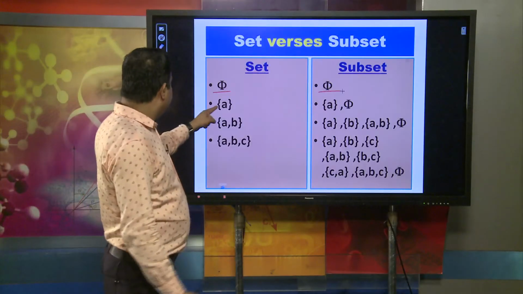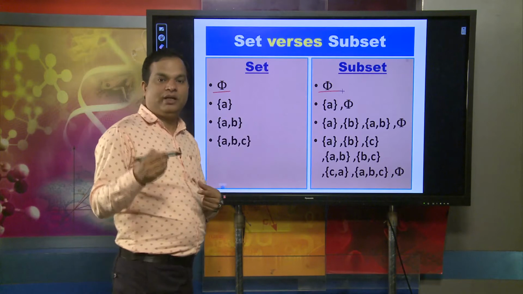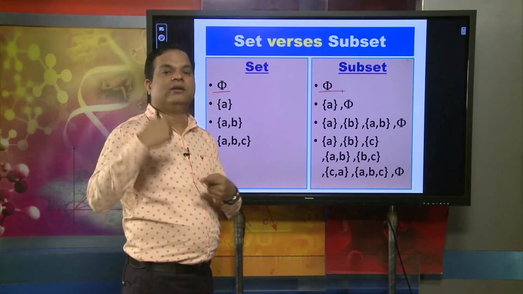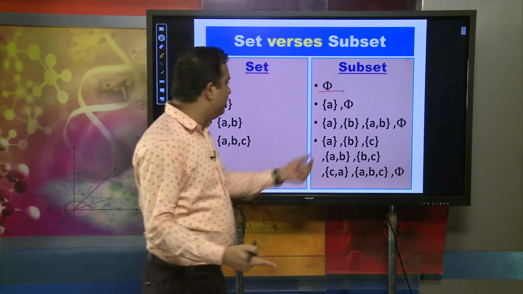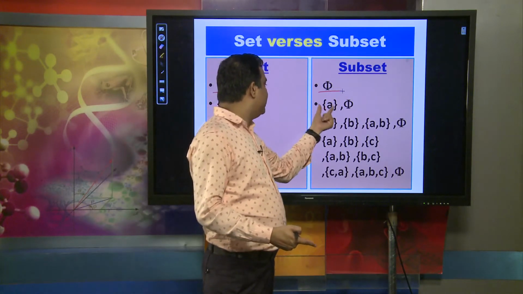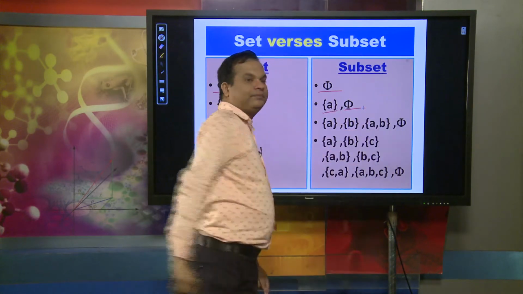Again, suppose a set has the element a; the subsets will be phi, because the null set is a subset of every set, and the set itself. So the subsets are that set and phi.